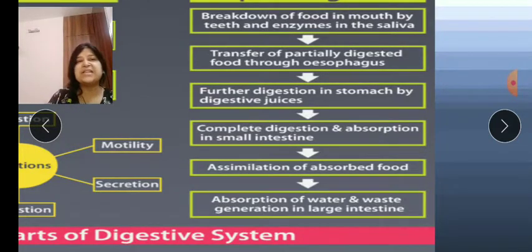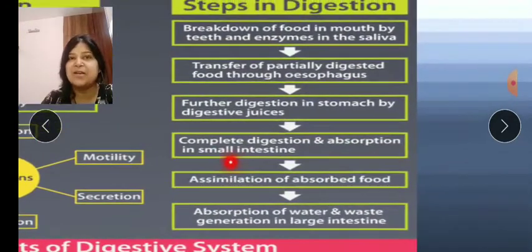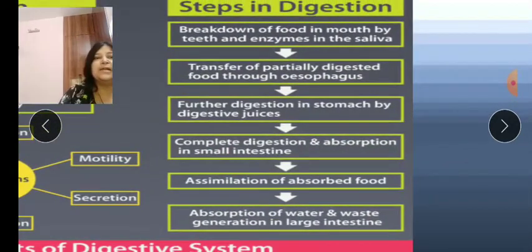So the pancreatic juice, bile juices and all act upon the food. HCl is also present in our stomach. So all these and different enzymes, lipases and all, help in the digestion. Okay, so in the stomach and even in the small intestine, this digestion process gets completed.